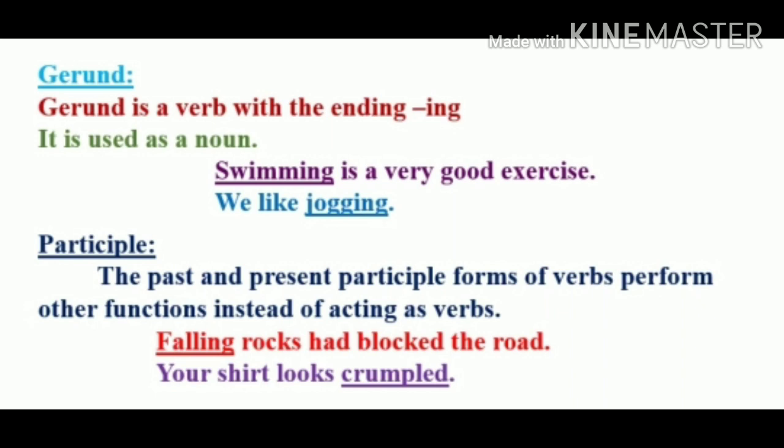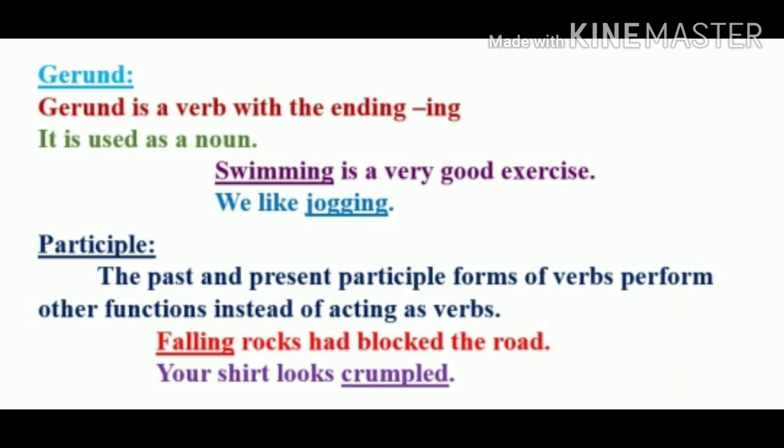Children, a number of times we get confused between present participle and gerund because they both end in ing and they look the same. But don't get confused. We can understand and identify the difference very easily by understanding their function in the sentence.